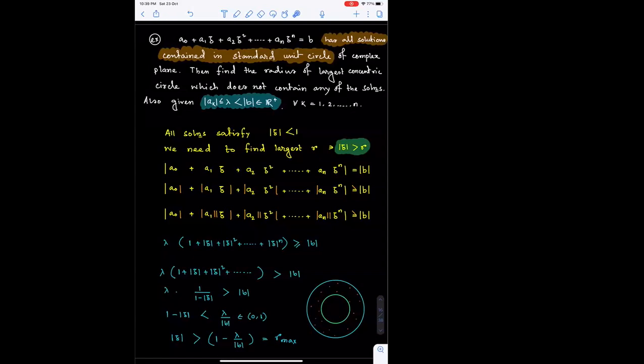So as I said, this variation is also very useful for competitive. What other variation can we consider in this question? For these coefficients, instead of the statement that each of the coefficients has a modulus value not exceeding lambda, you might have been given these coefficients as some cosine of some angle or sine of some angle. We know by default cosine of some angle or sine of some angle cannot exceed the modulus value 1.